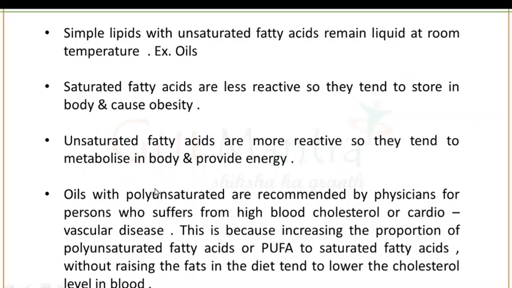Oils with polyunsaturated fatty acids are recommended by physicians for persons who suffer from high blood cholesterol or cardiovascular diseases. This is because increasing the proportion of polyunsaturated fatty acids, or PUFA, to saturated fatty acids without raising the fats in the diet tends to lower the cholesterol level in the blood.